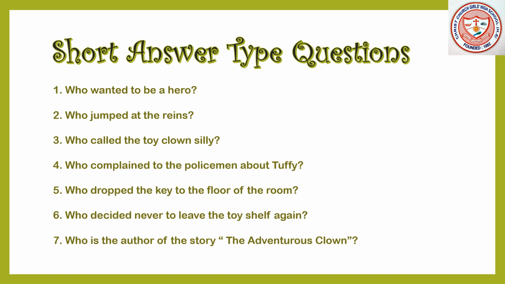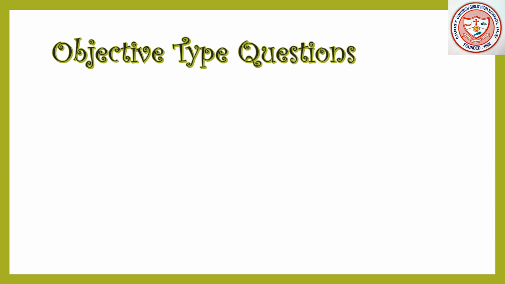So students, you all know the answer. So you can write your answer in this way. Enid Mary Blyton is the author of the story The Adventurous Clown. Clear? So in the next slide, I will give you another instruction.